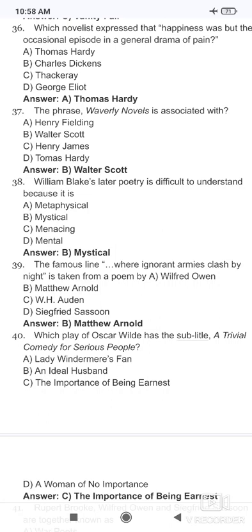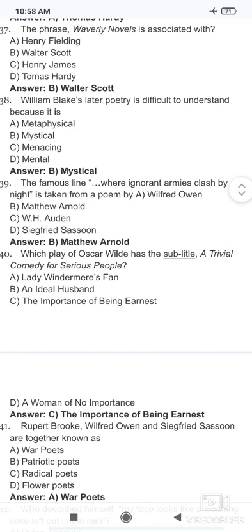Next question: which play of Oscar Wilde has the subtitle A Trivial Comedy for Serious People? It is a very important play according to the SET examiners, that is The Importance of Being Earnest by Oscar Wilde. The ladies are crazy about the surname Ernest, which is why the name is important. So A Trivial Comedy for Serious People is the subtitle.